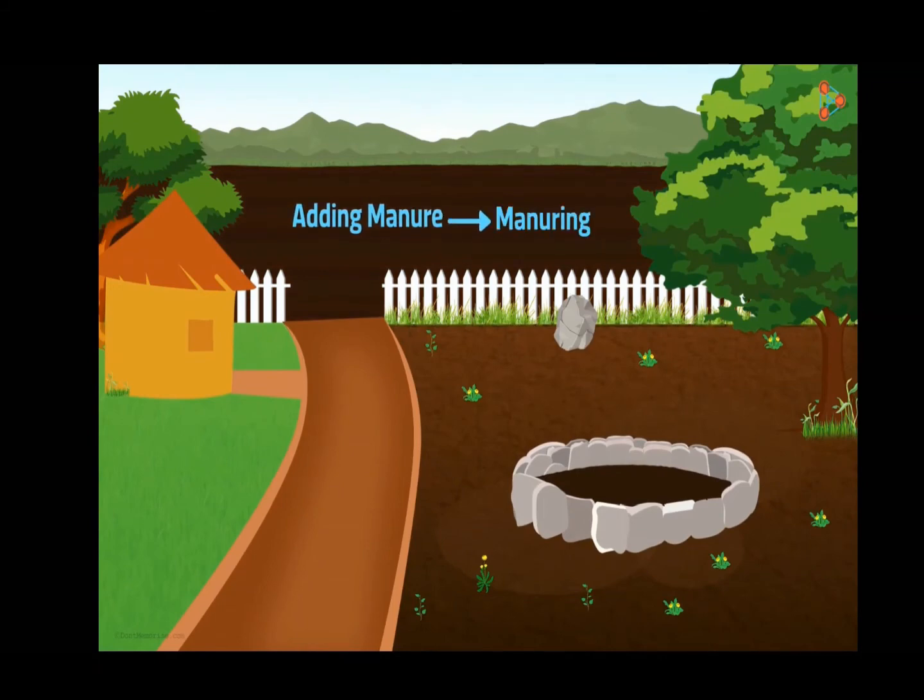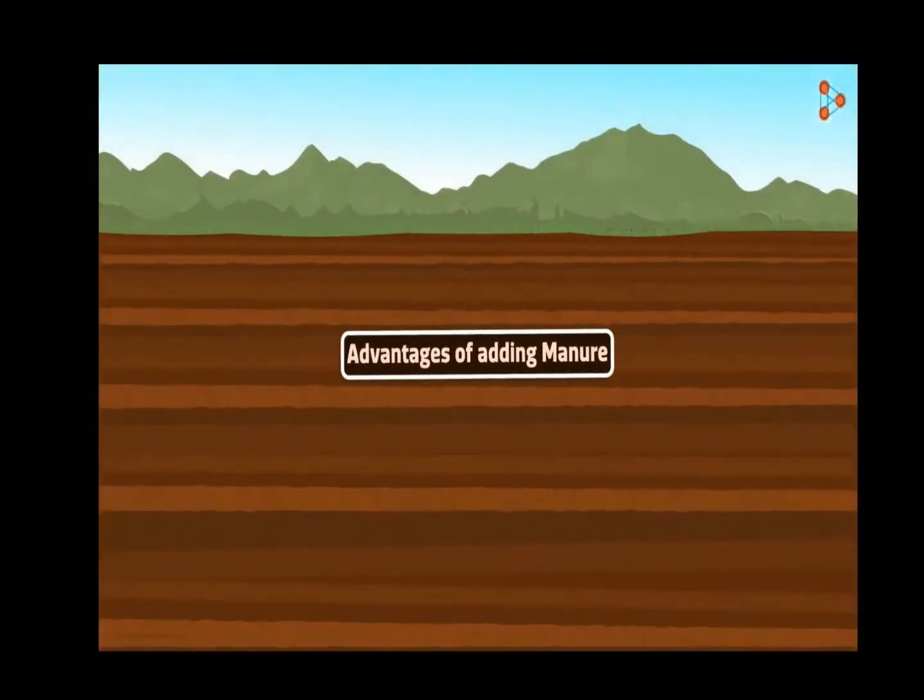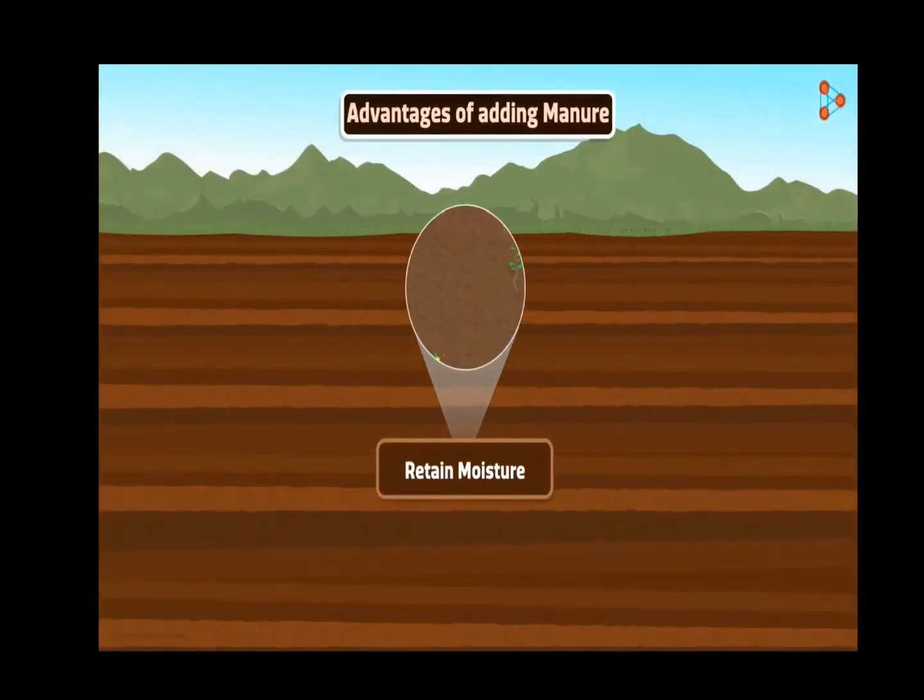Do you know that manure may not be able to get all the nutrients back into the soil, but it does perform some other amazing jobs? For a start, it helps the soil to retain more moisture. That in turn would lead to a better water holding capacity of the soil.